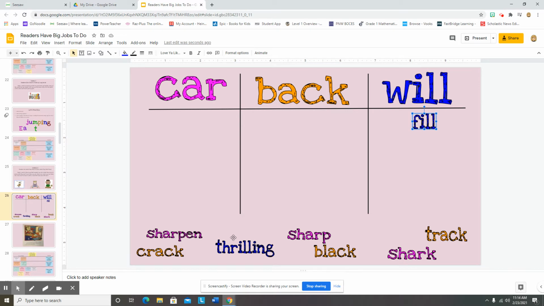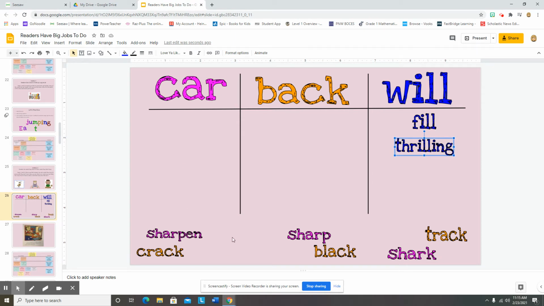It has thrill. And now ing. Let me crash these parts together. Thrilling. I'm going to move it under will because they're similar because they have ILL.